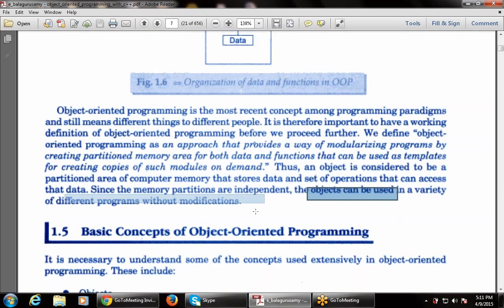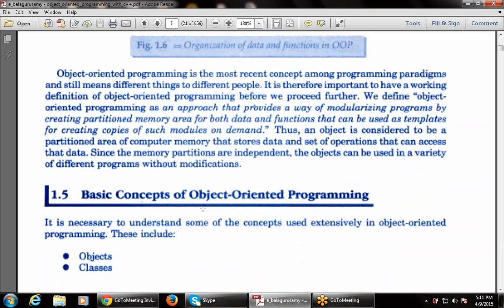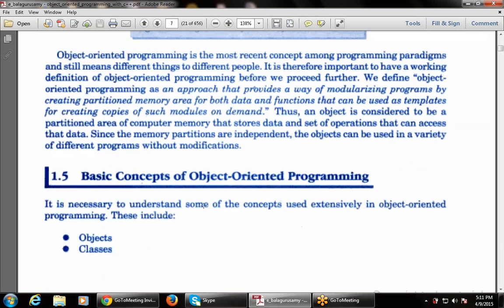Since the memory partitions are independent, the object can be used in a variety of different programs without modification.